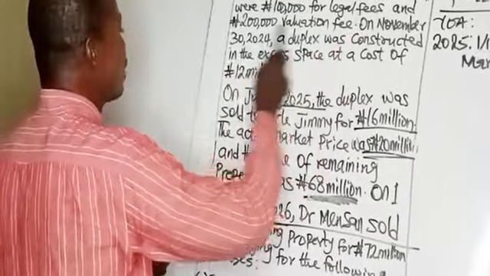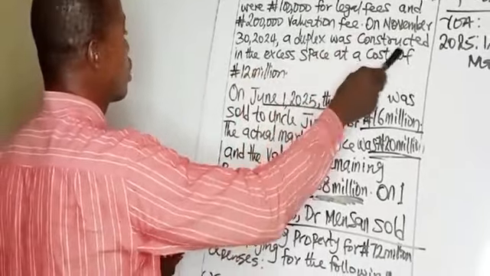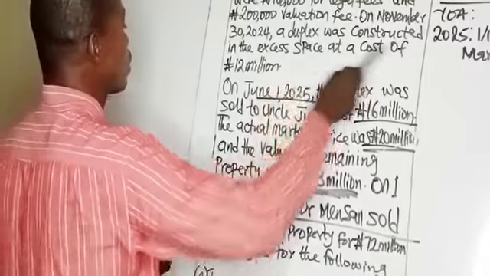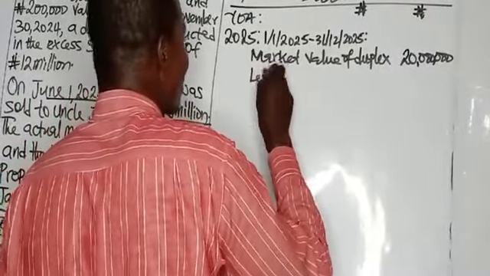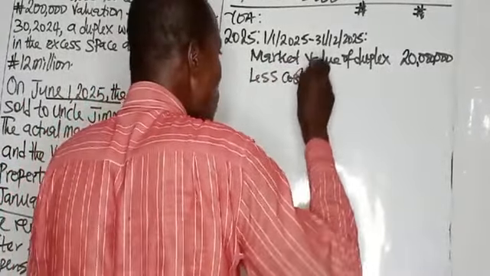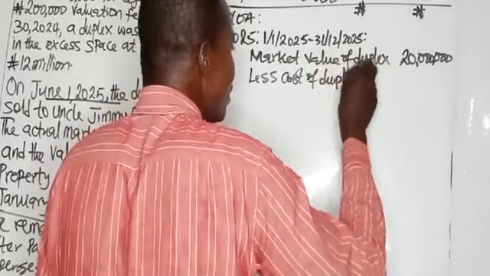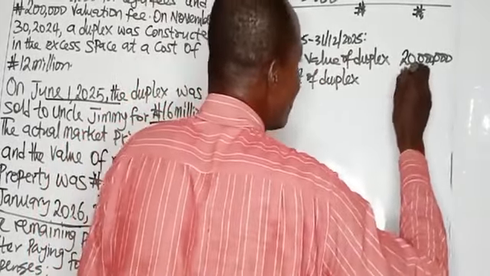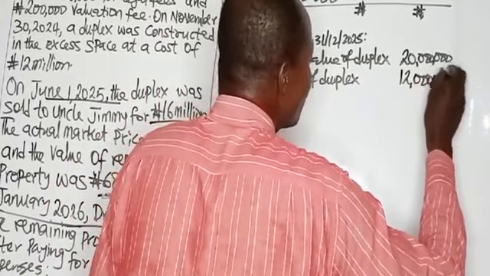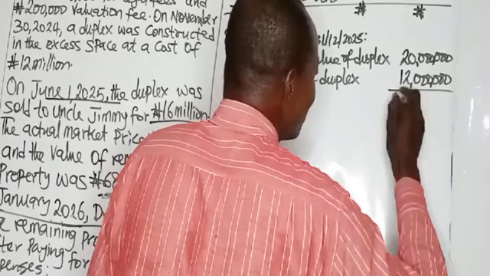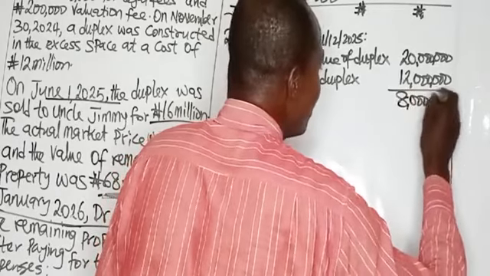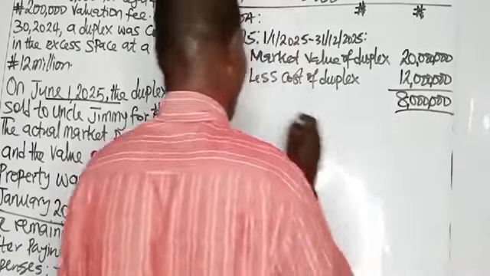So on November 30, 2024, a duplex was constructed in the estate space at a cost of 12 million. Less the cost of the duplex. The cost of the duplex is 12 million. If you remove the 12 million from the market value of 20 million, then you have 8 million. That 8 million is the capital gains.